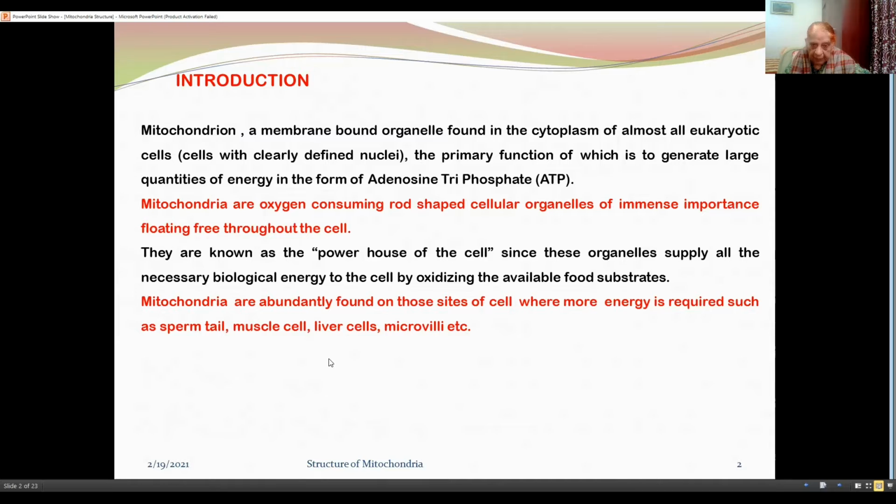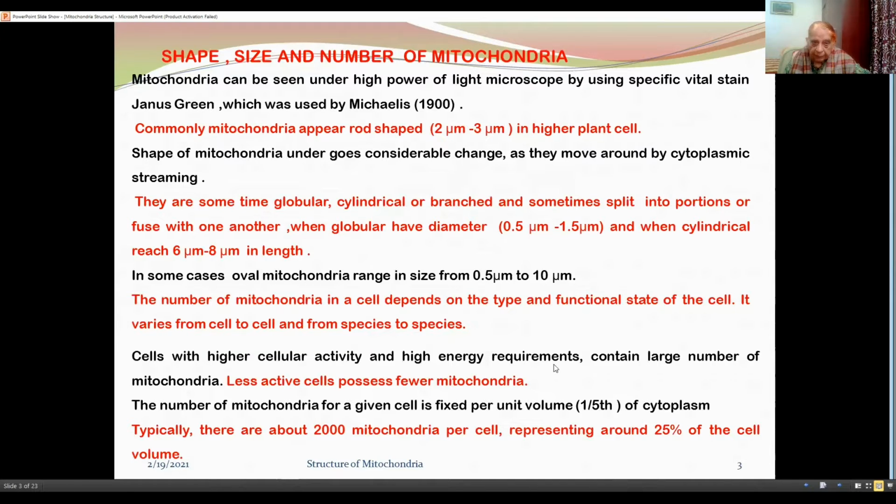Mitochondria are abundantly found on those sites of the cell where more energy is required, such as sperm tail, muscle cell, liver cell, microvilli, etc. Now about the shape, size and number of mitochondria. Mitochondria can be seen under the high power of a light microscope by using the specific vital stain Janus green.